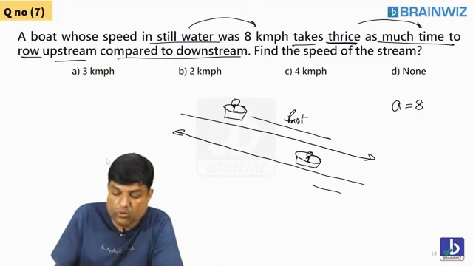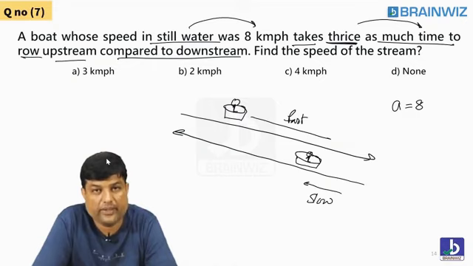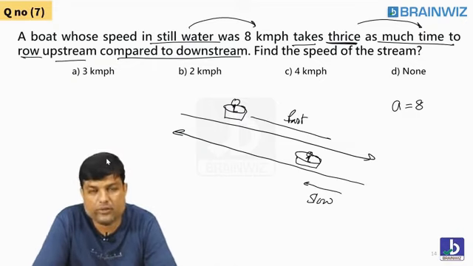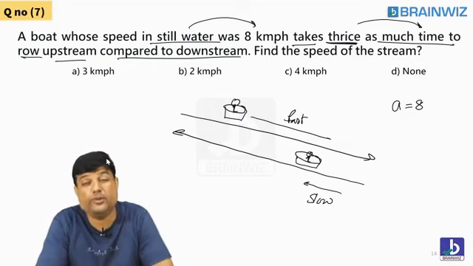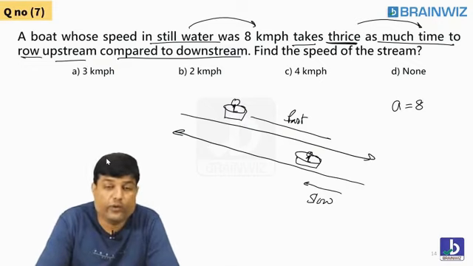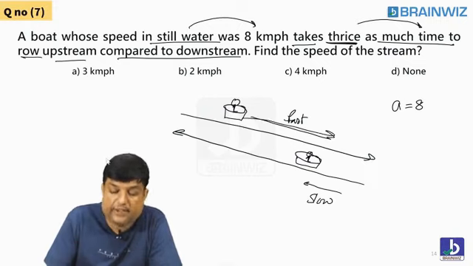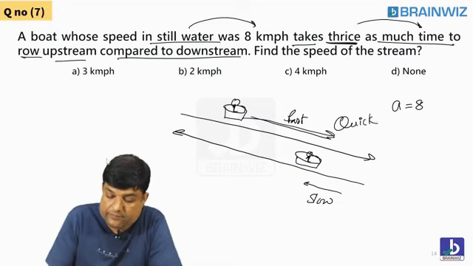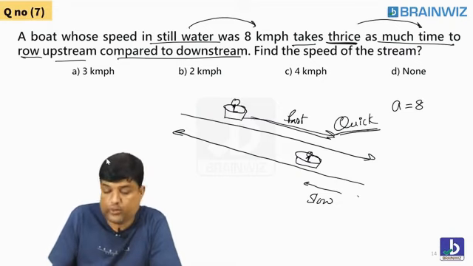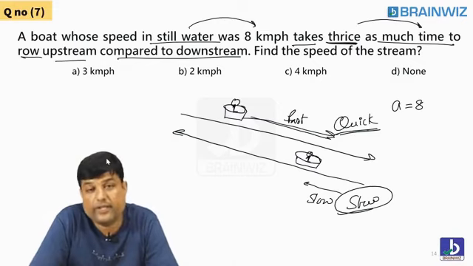Same boat wants to go back. It will go very slowly, following everybody. Why will it go very slowly? You are going against the current. Your speed should be more, but your speed will be reduced when you go up. So tell me, which time will be fast? The time you are going very fast? No, you will come quick. But here you will not go quick. You will go very slowly here. Are you understanding?